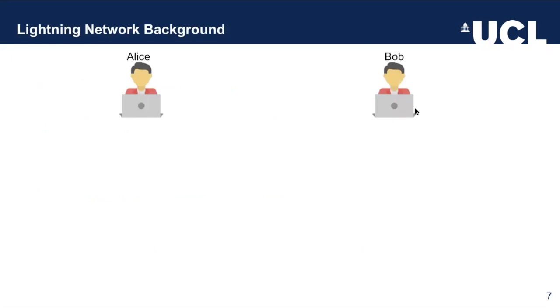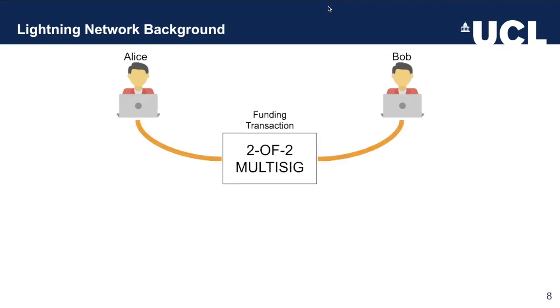So we should first talk about background on the Lightning Network. Let's say we have two people, Alice and Bob, and they want to send multiple transactions to each other. They have two options. Either one, they send multiple Bitcoin transactions, which cost lots of time and money, or two, they could create a Lightning channel. Here they create a funding transaction with a 2-of-2 multisig where one of them creates funds and puts them in escrow. This is then announced to the blockchain as an opening transaction.